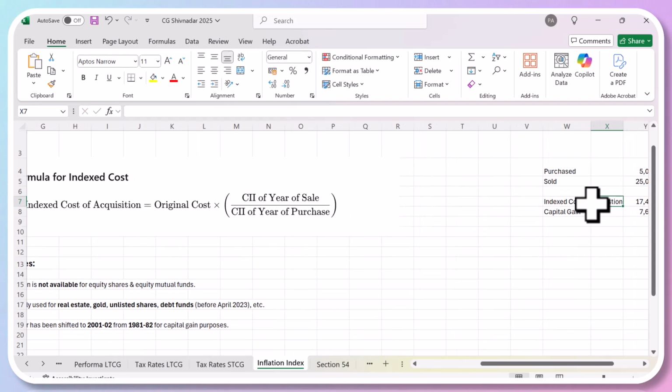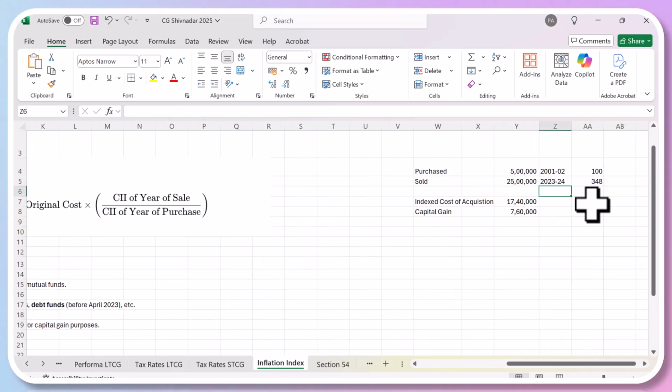So you bought the land at 5 lakh rupees and sold it for 25 lakhs after 22 years. Normally your capital gain would have been 20 lakhs. But the government says that you don't have to pay tax on the 20 lakh rupees, which is the difference between the two. You have to calculate the index cost of acquisition.